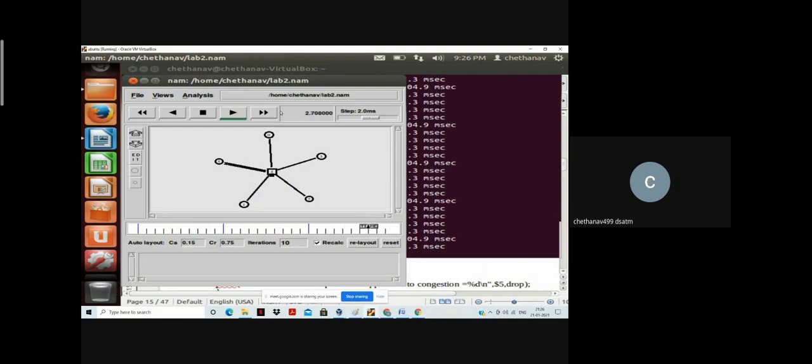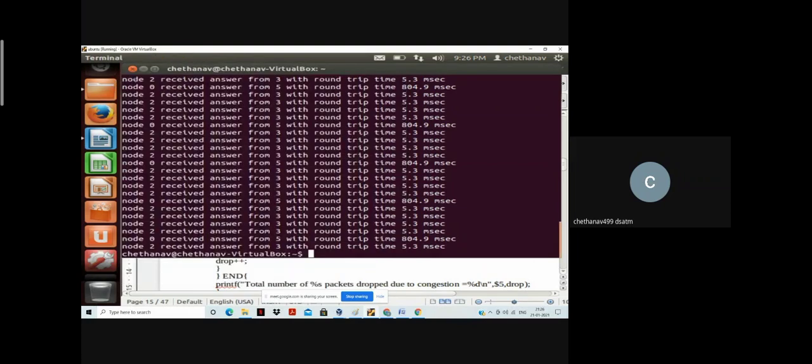Okay, so this is the animation file you are seeing. Simultaneously, the trace file is also updated, right? So let me show you, this is the animation file you have seen anyway. I'll show you now what the trace file is. Just open it by gedit, lab 2.tr, right? Trace file. Just open it.